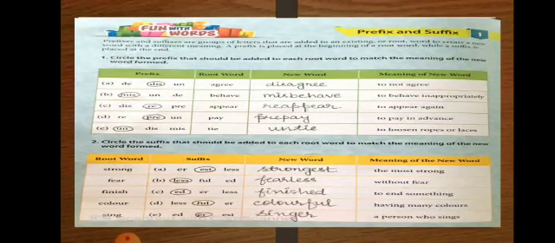Okay. Next is re. This we use for repetition, and it is used mainly with verbs. For example, to appear again, for this we use reappear. Next is pre. This is used as an abbreviation for previous. Meaning to pay in advance, we use the word prepay.